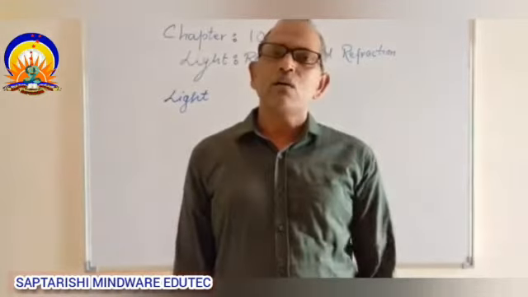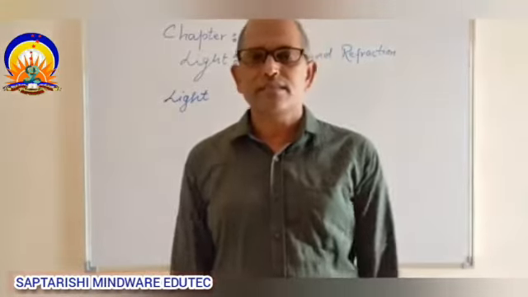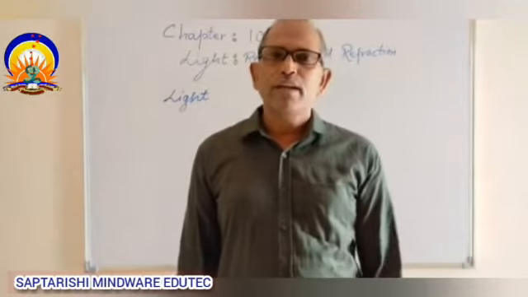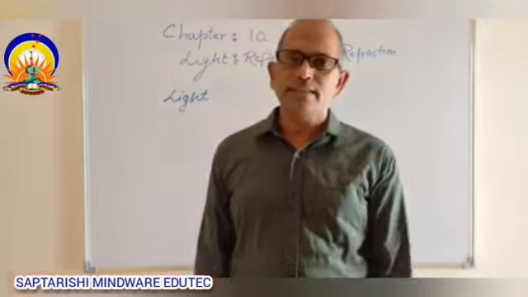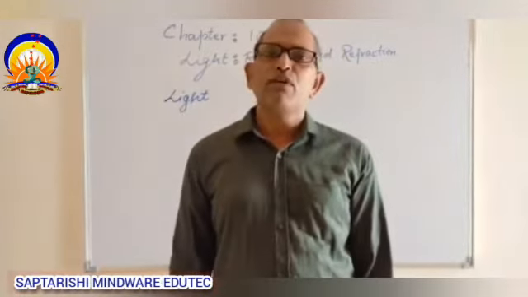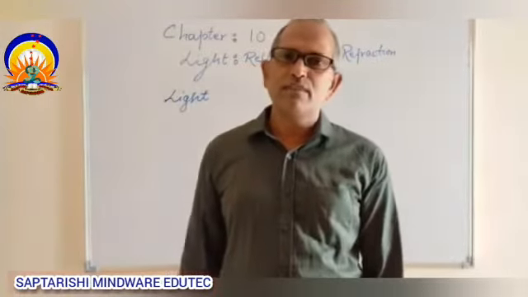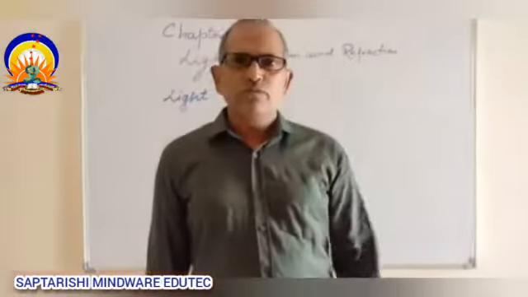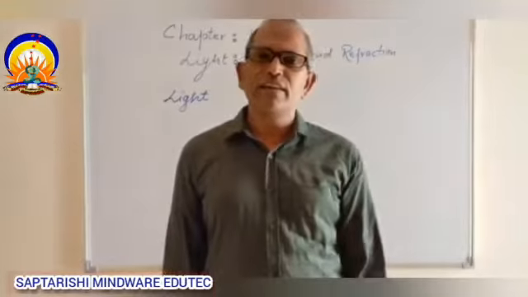So, to answer all these questions, various scientists tried from time to time, at different intervals of time, to explain the nature of light. Starting from Newton up to De Broglie, they gave various theories.